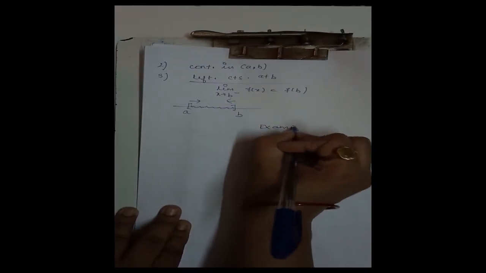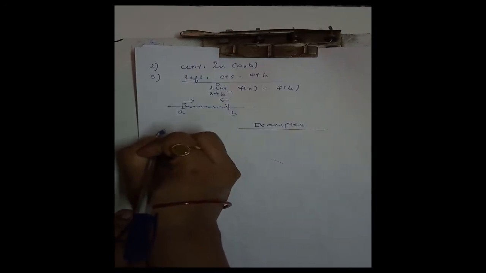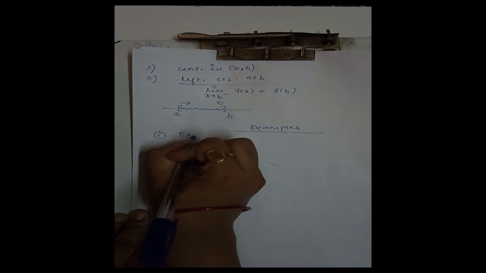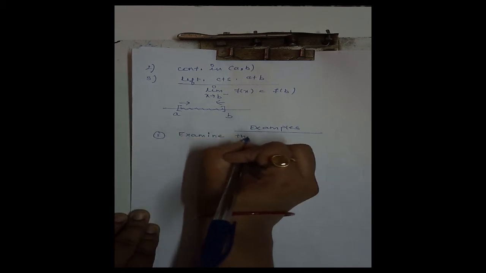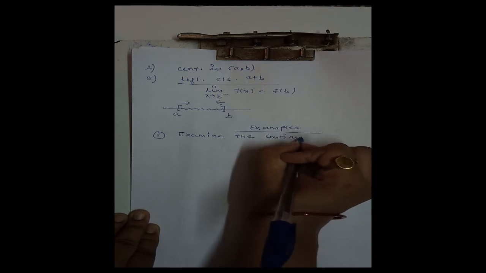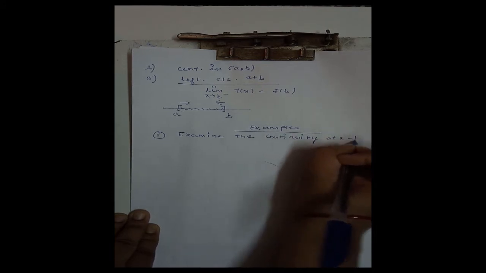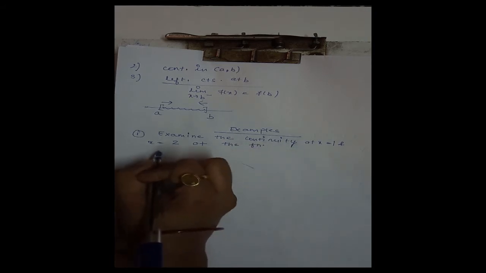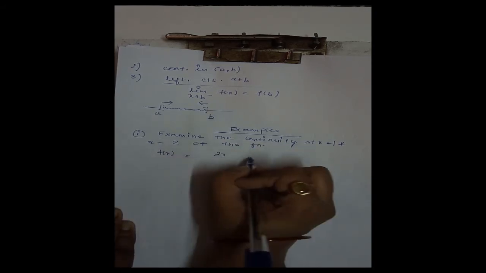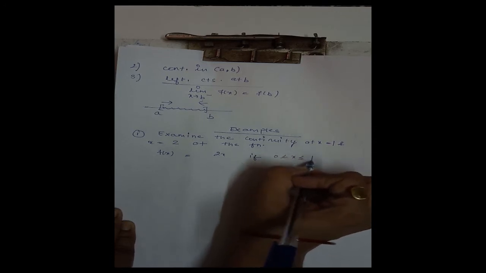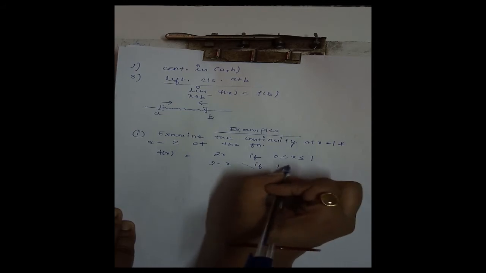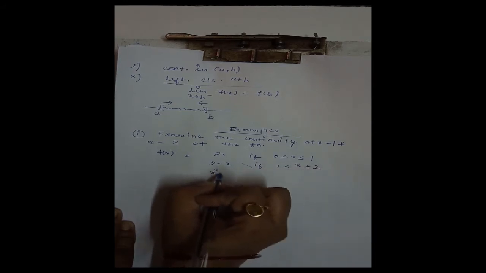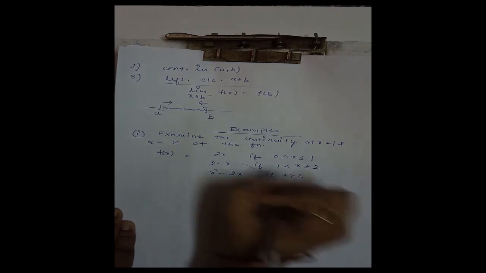Examples. First example: examine the continuity at x equal to 1 and x equal to 2 of the function defined as f of x equal to 2x if 0 is less than or equal to x less than or equal to 1, 2 minus x if 1 is less than x less than or equal to 2, and x square minus 2x if x is greater than 2.